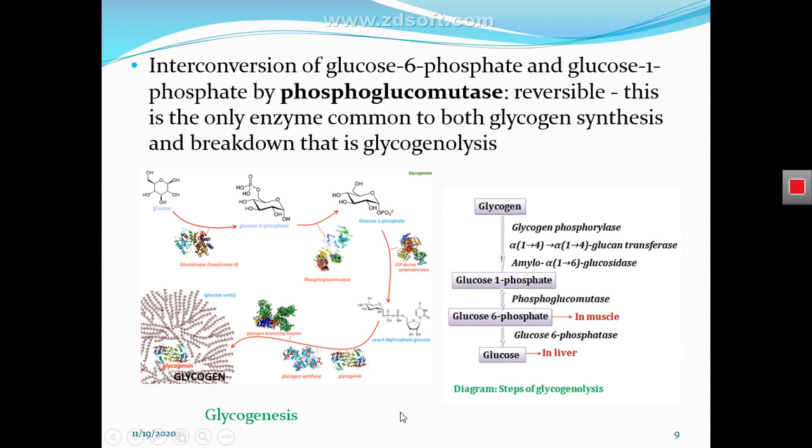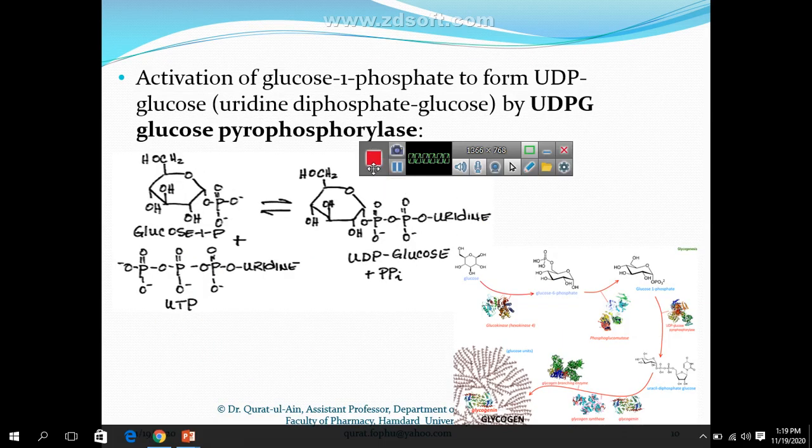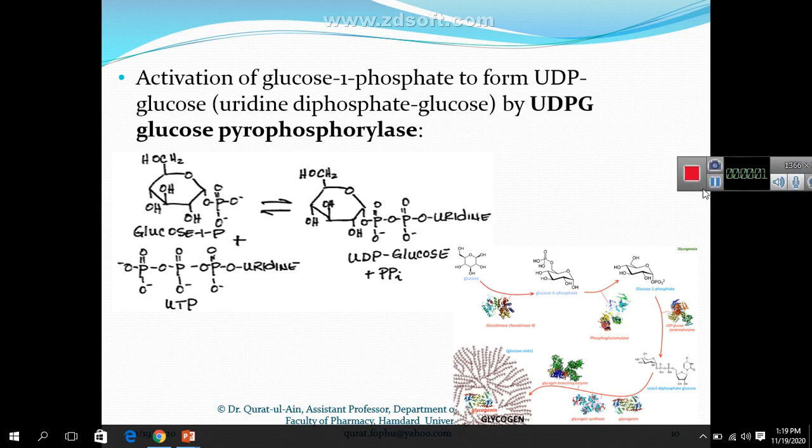You just have to remember that one enzyme common to glycogen synthesis and glycogenolysis takes part in both pathways. And what is the name of this enzyme? This enzyme is phosphoglucomutase.